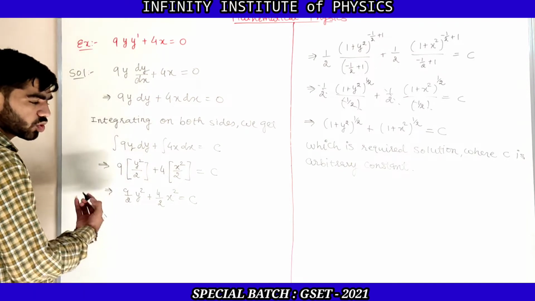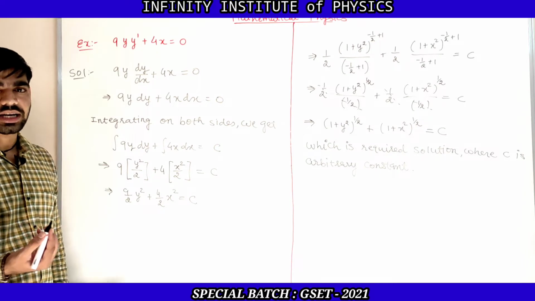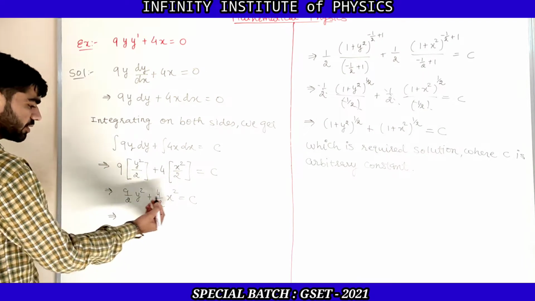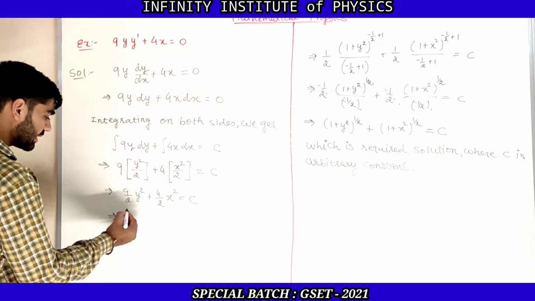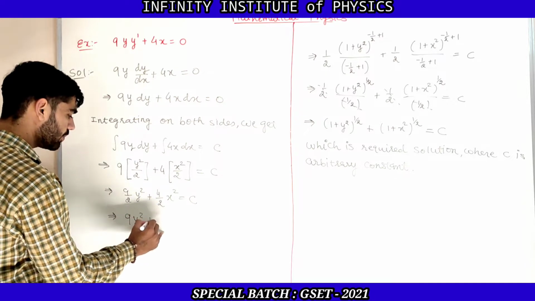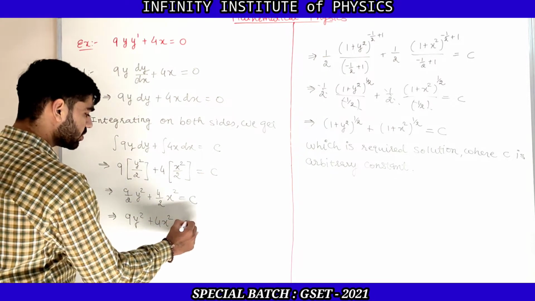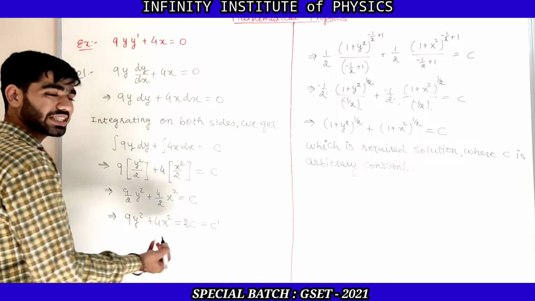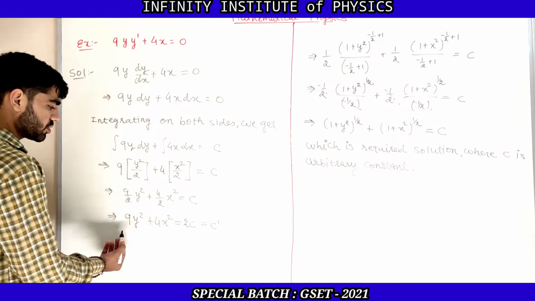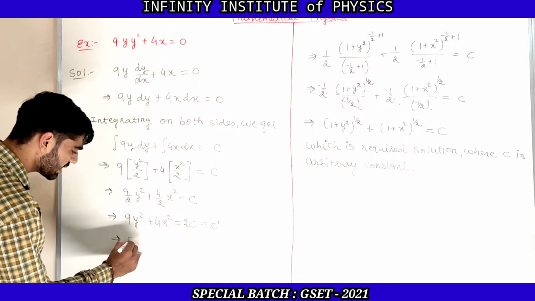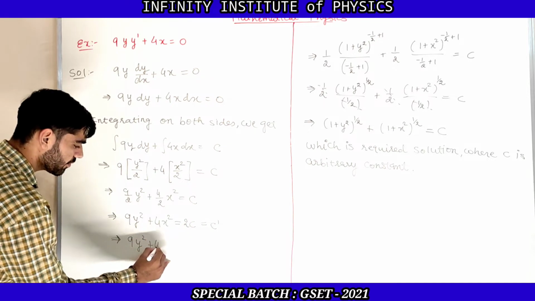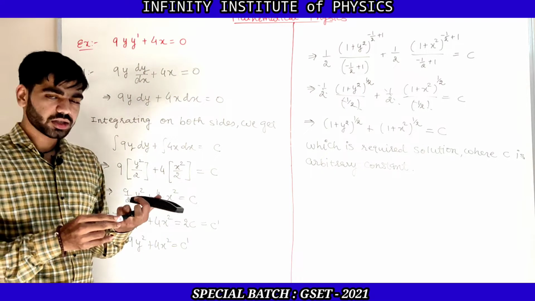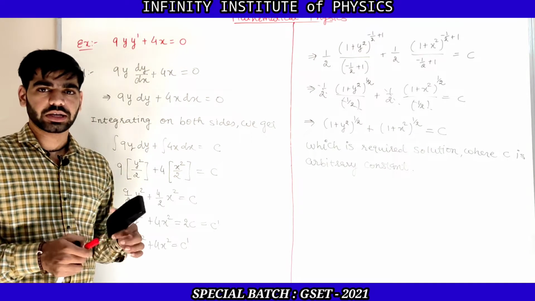Now if you take 1 by 2 common and take the 2 on the right hand side, and give another name to the constant, then it is also okay. So it will be 9y square plus 4x square, which is equal to 2c. Now give this another name, that is c dash, which is one of the constants. So now the final answer is 9y square plus 4x square is equal to c dash, which is the required solution of the given differential equation.